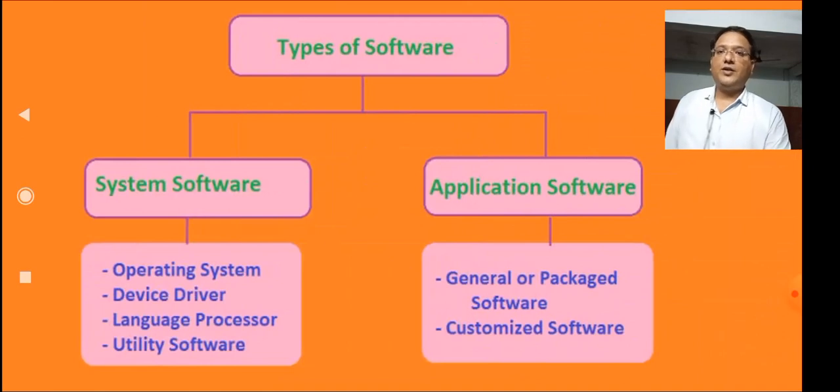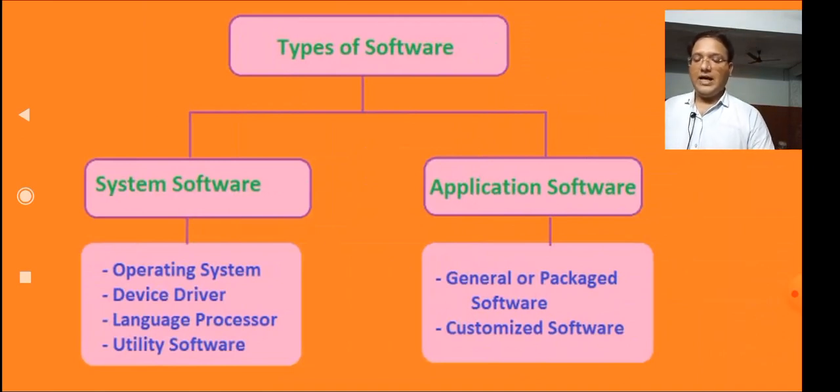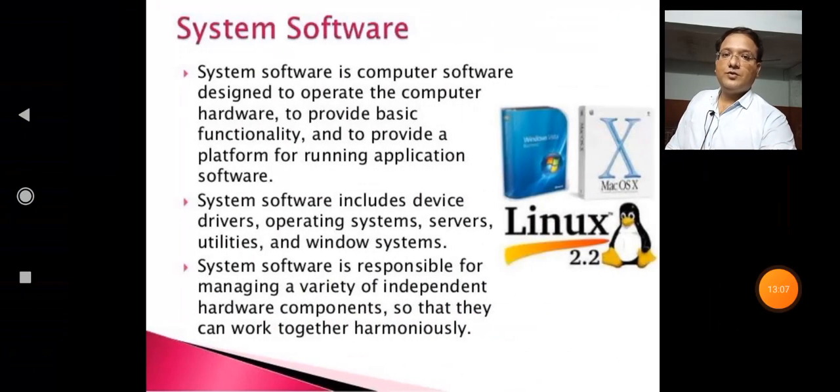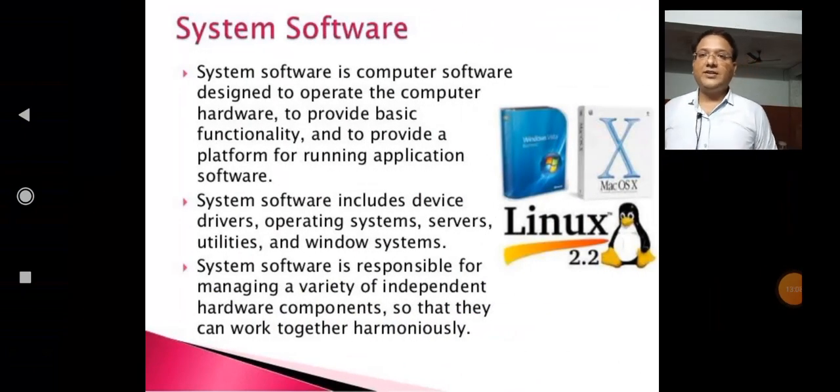So there are two types of software: system software and application software. System software includes the operating system, device drivers, language processors, utility software, etc. And application software includes general or packaged software and customized software. Firstly, we will discuss what is system software.